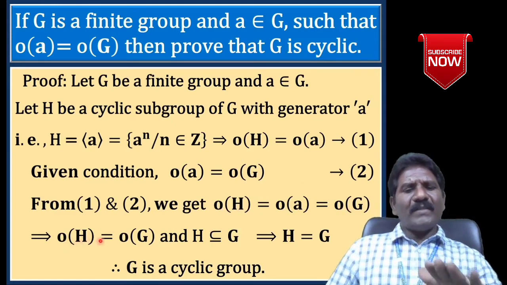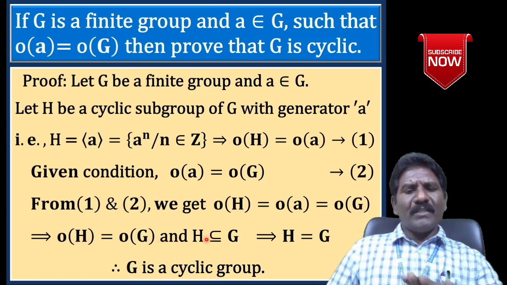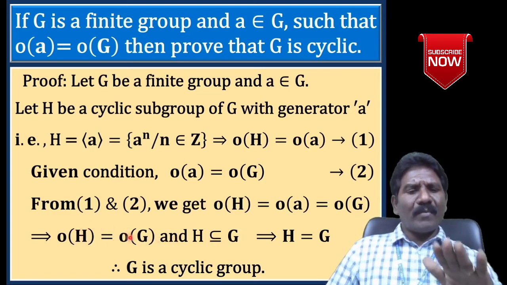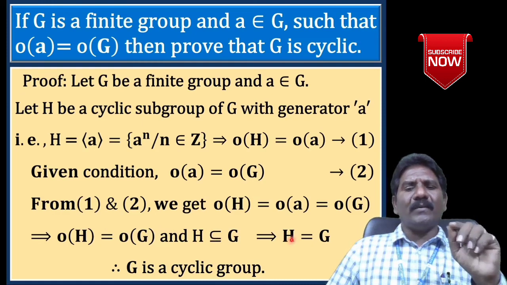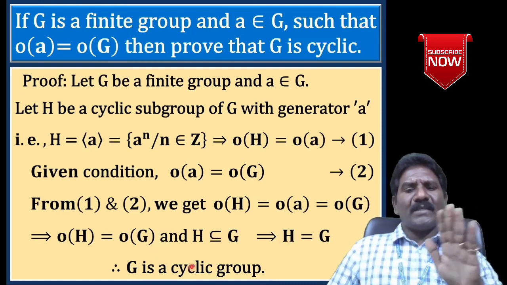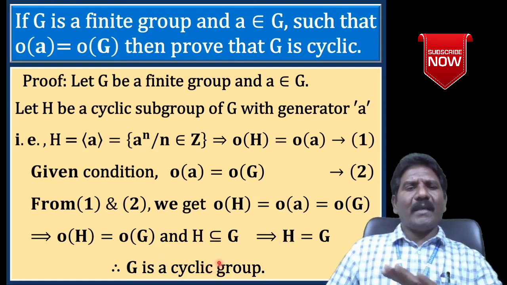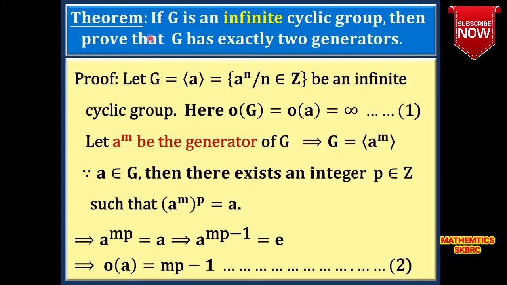Here, order of H is equal to order of G and H is a subset of G, which means the number of elements in H is equal to the number of elements in G and H is a subset of G. That gives H is equal to G. Since H is a cyclic group, then G is also a cyclic group with generator a, hence proved. Important theorem: if G is an infinite cyclic group, then prove that G has exactly two generators.